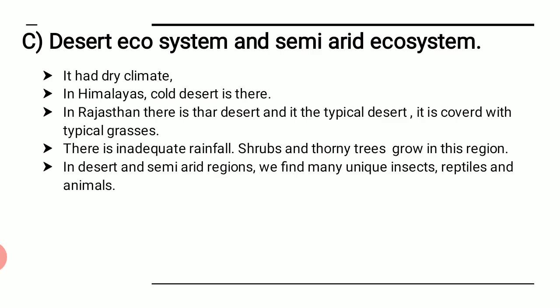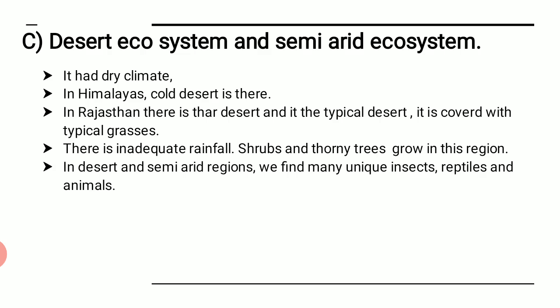We all know what a desert ecosystem is. The ecosystem which has a dry climate, right? In the Himalayas cold is there, too much of cold. In Rajasthan there is desert and special typical deserts are there. It is covered with typical grasses.